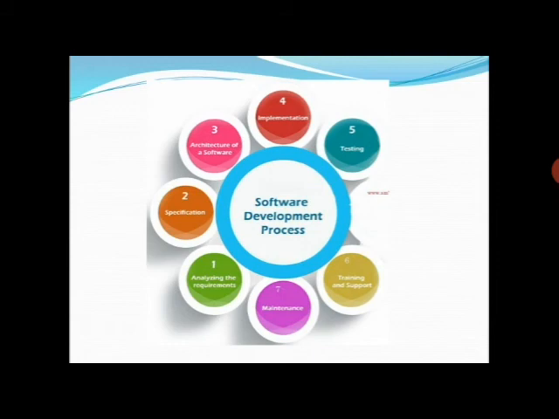After that, designing or architecture of a software. Designing means we just draw the interface by any language like Java or VB.NET. IDE means integrated development environment.